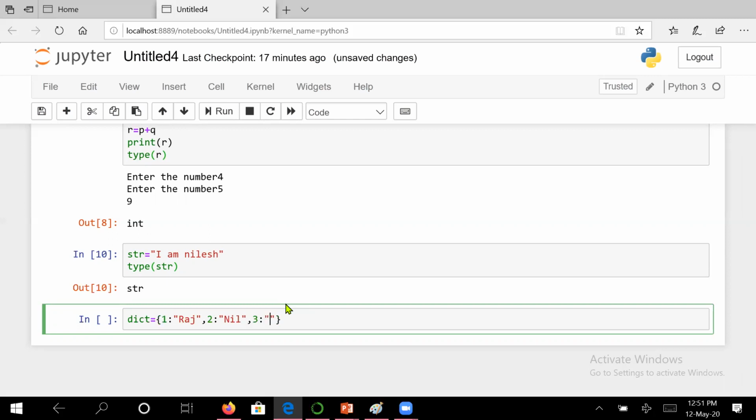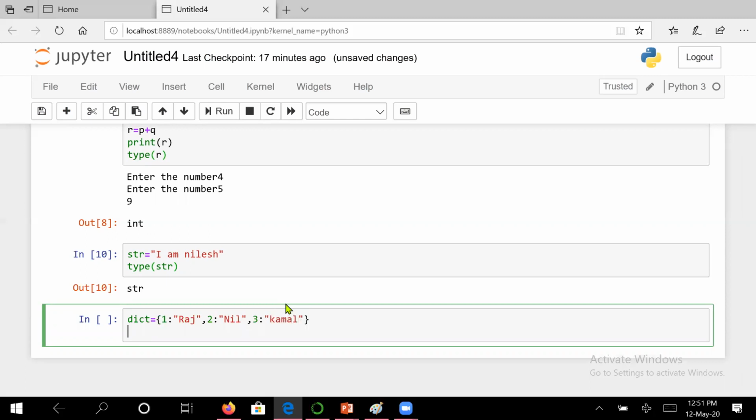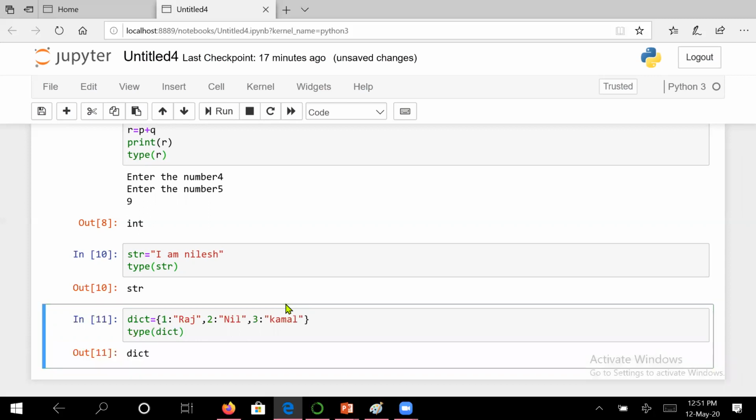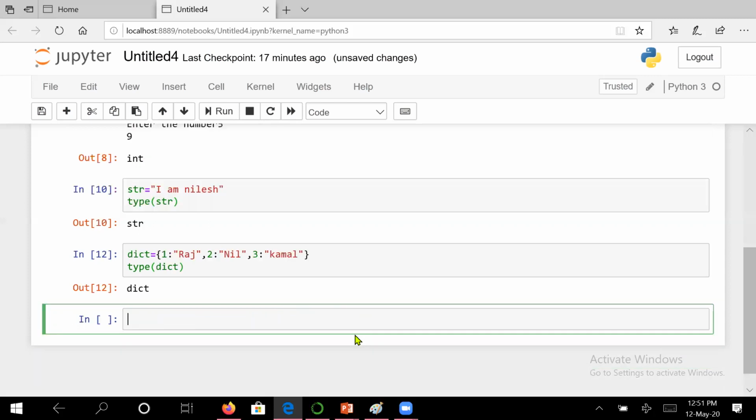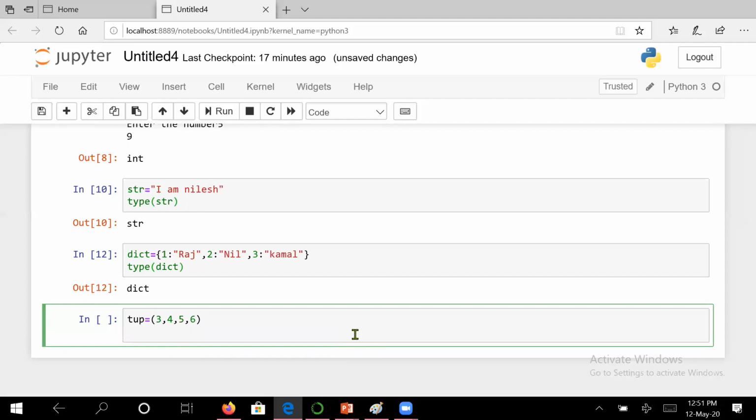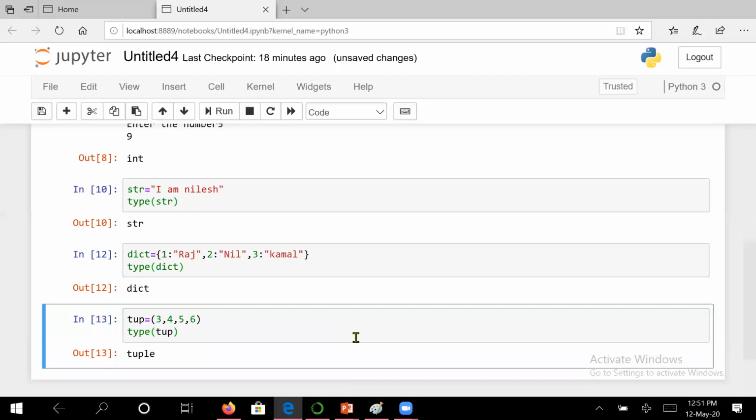This way we can declare the dictionary. Let us check its data type, dict. Okay, so it has shown the dict data type, that is, it has a dictionary data type. So let us take another example. Suppose let us take a tuple. Tup is equal to, those we have seen. If you are not aware of these, please see my previous lecture. And let us say type of tup is tuple, right?